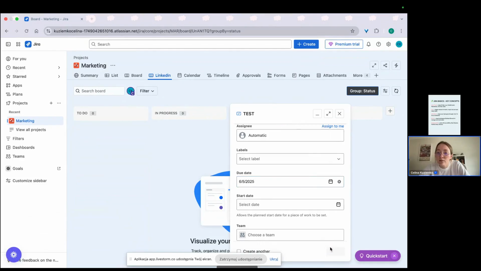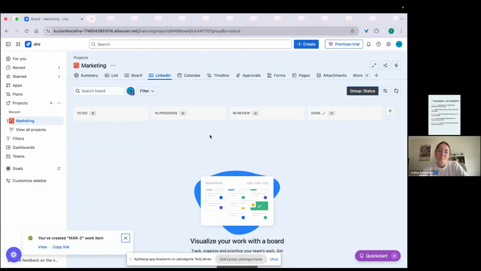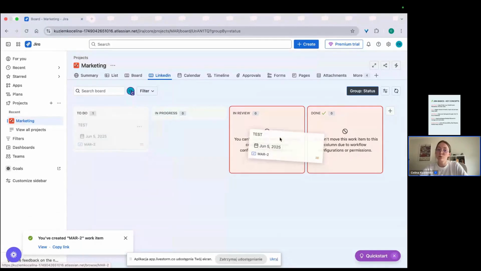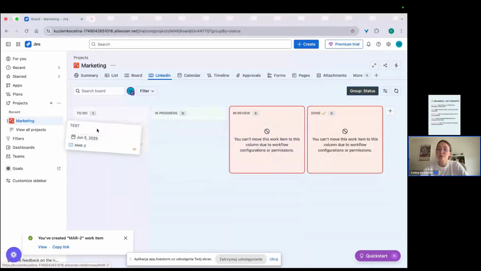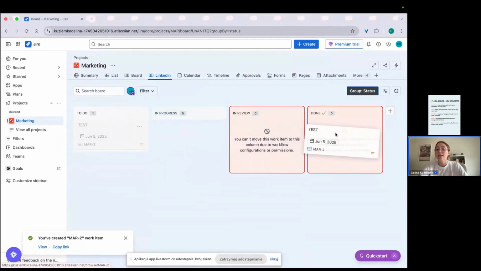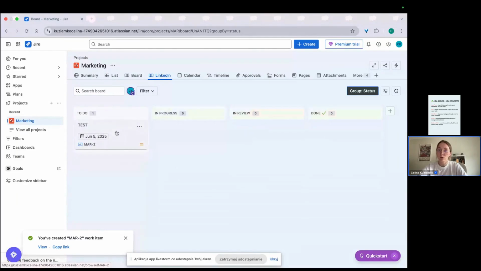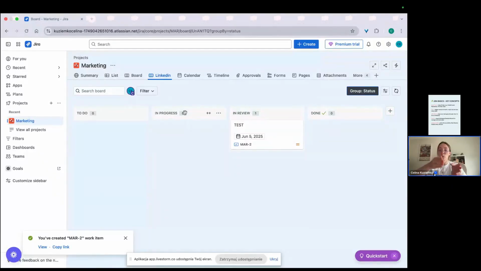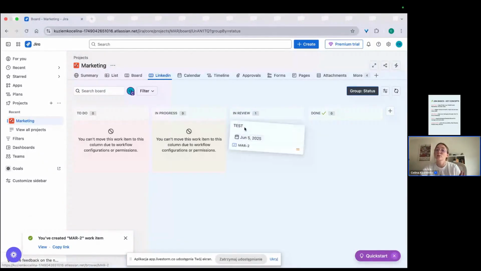Let's create it. And we have it. As you can see, we can't move tasks to other statuses that we haven't created transitions to. So it works as we want it to, right? We can put it only from one to one and not going back.